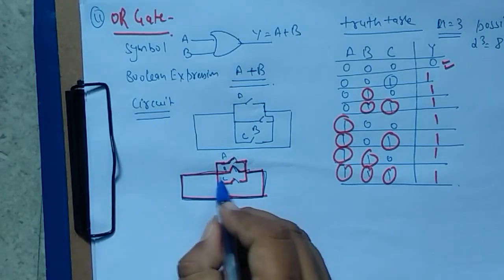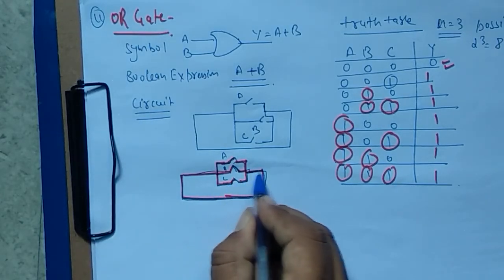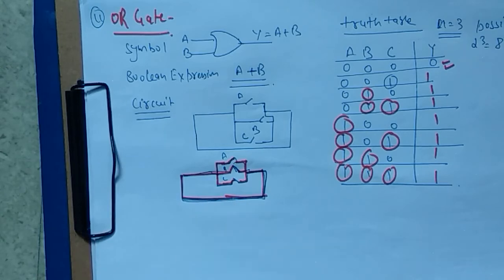If I join that, again current will flow like that and the circuit will be completed. If I join either A or B or C, in all 3 cases, if any of them is connected, then the output will be 1. Okay, so this is all about the OR gate.